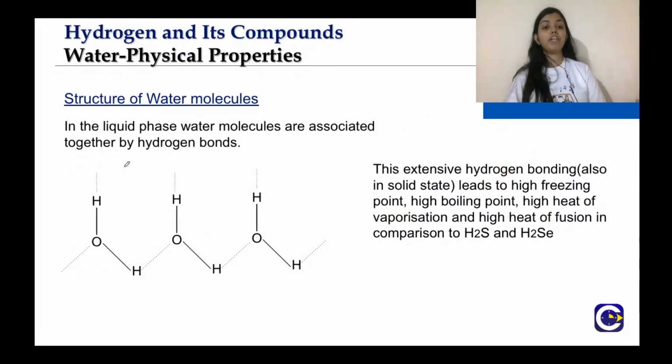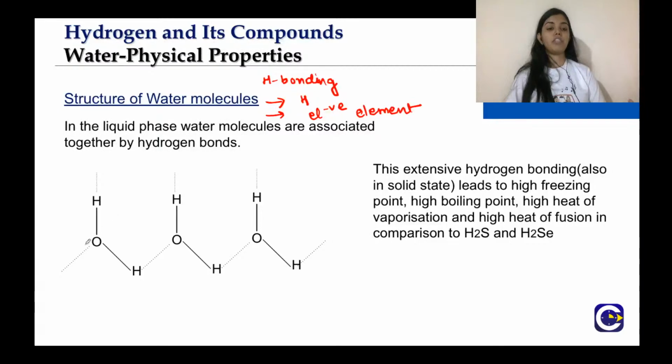In the liquid phase, the water molecules are held together by hydrogen bonds. We know that there are two conditions for hydrogen bonding. First, there should be a hydrogen attached to an electronegative atom or element. Here you can see that in water, oxygen is electronegative and is attached to hydrogen, so it will show hydrogen bonding, which is denoted by a dash here, right?